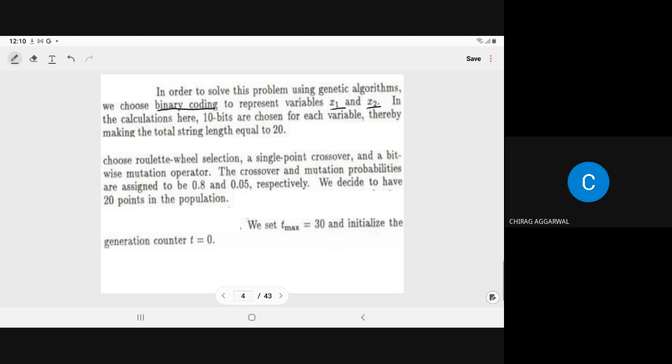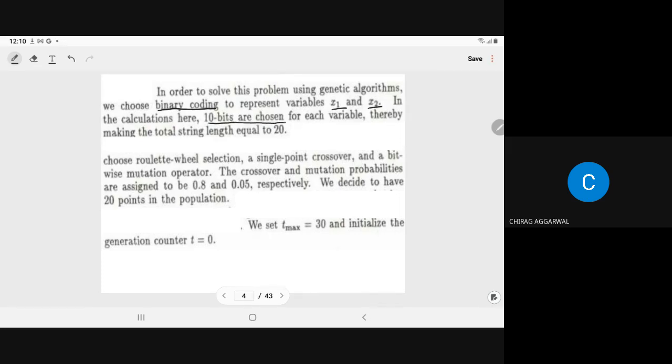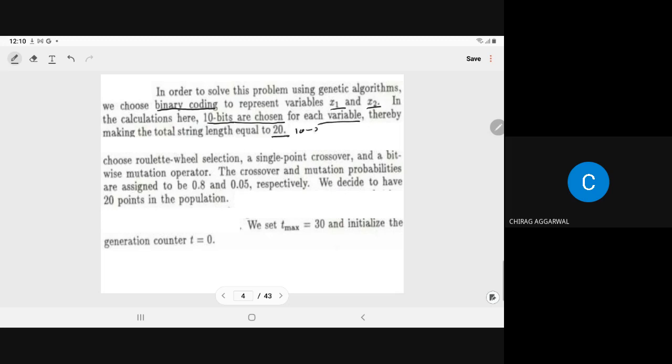Here we are choosing 10 bits for each variable, thereby making the total string length equal to 20, because we have 10 for x1 and 10 for x2.